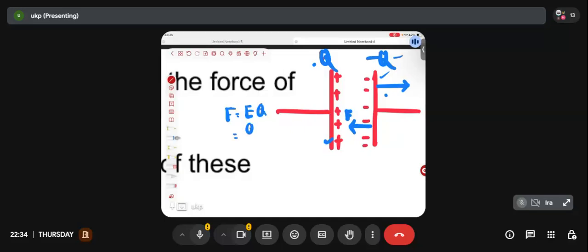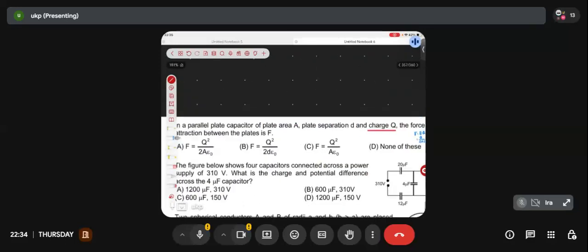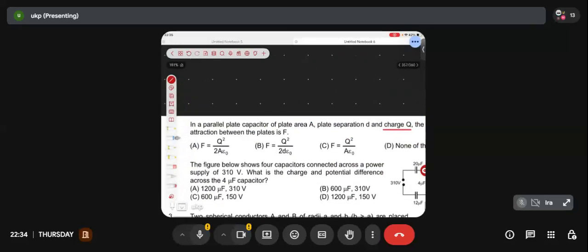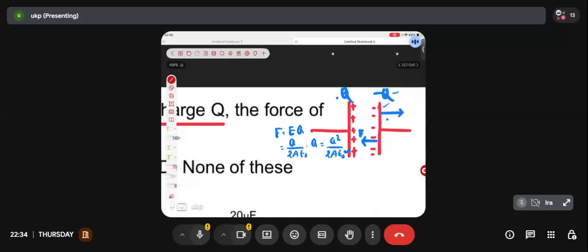What is the electric field we just got? Q by 2A epsilon naught, multiplied by Q. So will I be getting Q square by twice A epsilon naught? Yes or no? Do we have any such option? Q square by twice A epsilon naught? Yeah, this one. So Q square by 2A epsilon naught is the right answer. Any doubt, sir? Is it clear, guys? Confirm me once. Any doubt in any part?